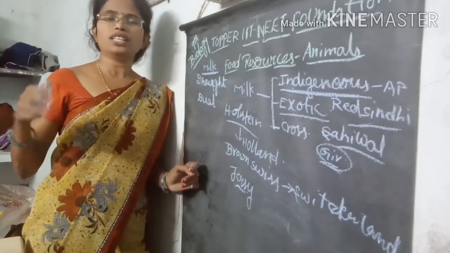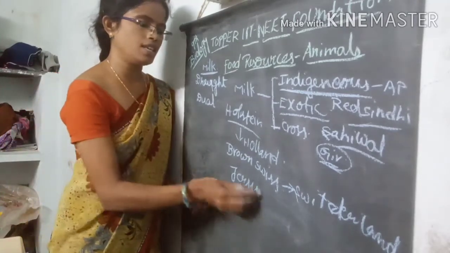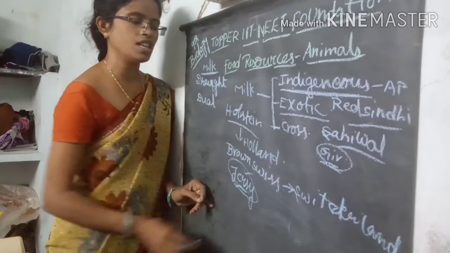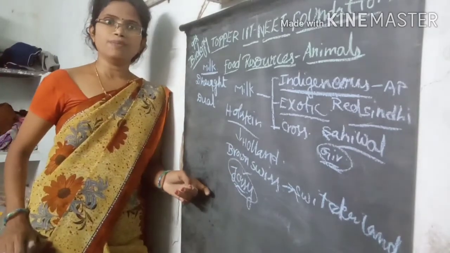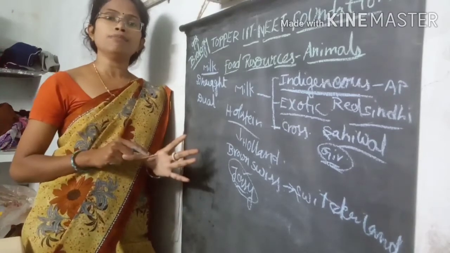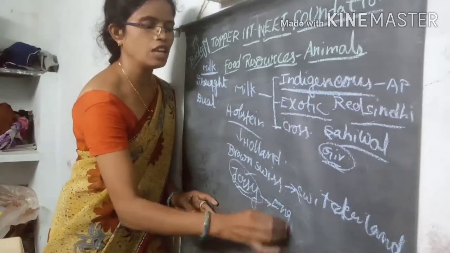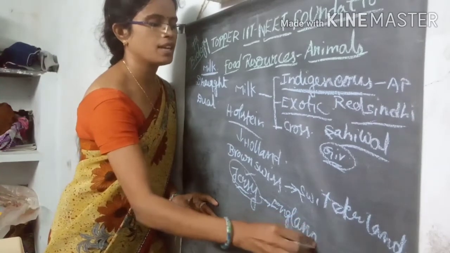State governments that maintain dairy farms generally keep this Jersey variety. Jersey cows are very high yielding animals and are native to England. From England we are importing these varieties of cows.